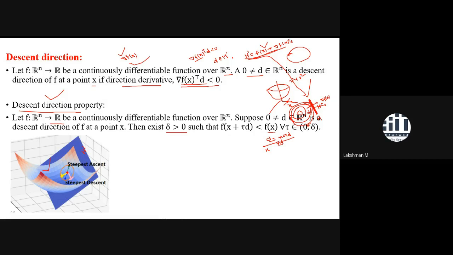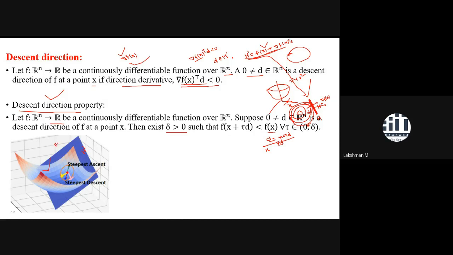So you are getting a descent here, a steepest descent. If you remember, it is not always possible to get a steepest descent. A steepest descent is only possible when your metric is the L2 metric or Euclidean metric. Then you call this a steepest descent. Otherwise, if you take the L1 metric or L infinity metric, then your steepest descent would be different. Even if you take a Newton step, your steepest descent would be different. But here, for the sake of simplicity, we are taking the L2 norm.